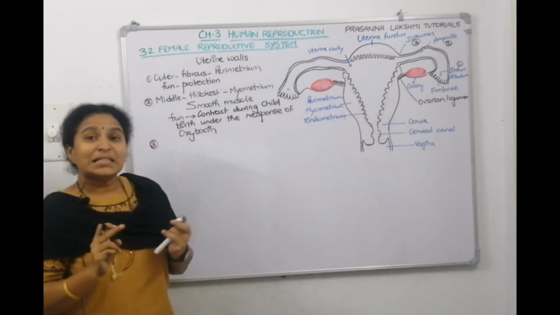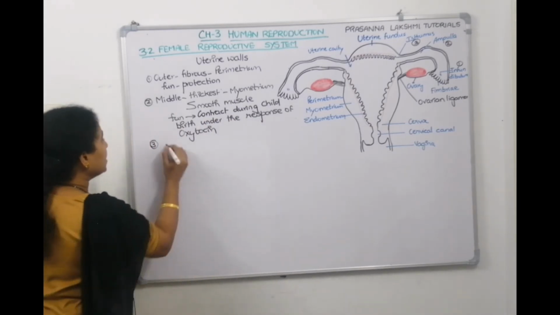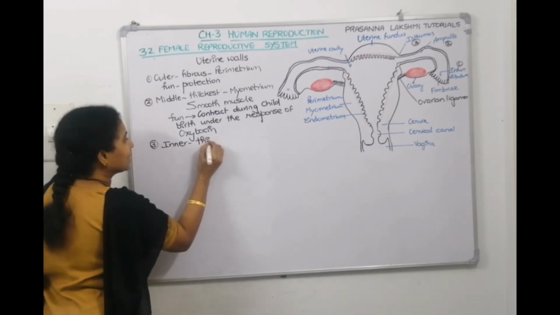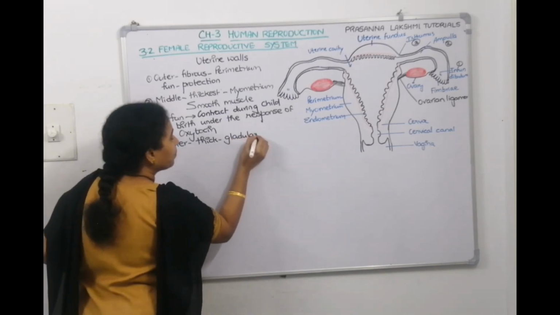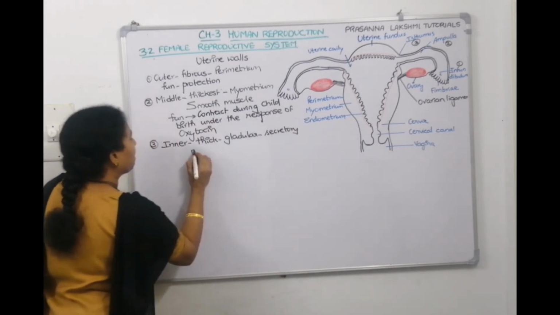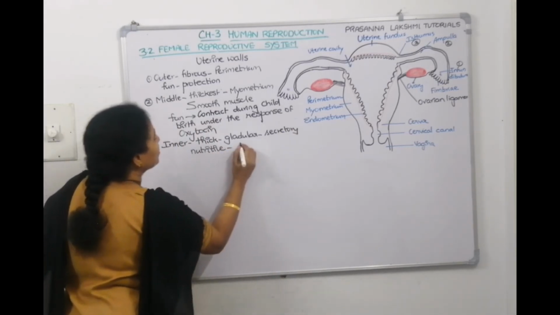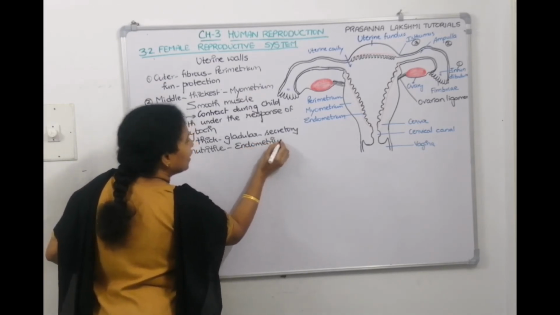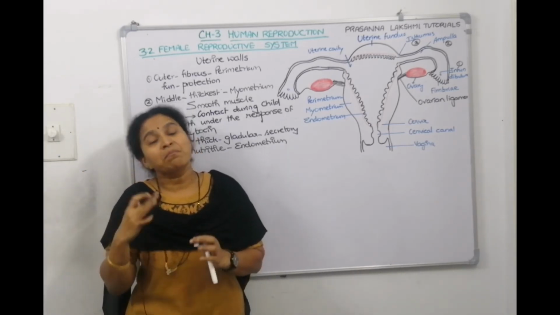Now, coming to the third wall, which is the inner wall. What is it called? It is glandular and it is called endometrium. The inner layer is also thick. It is glandular, secretory, and nutritive. The thickness of the endometrium changes in the menstrual cycle.